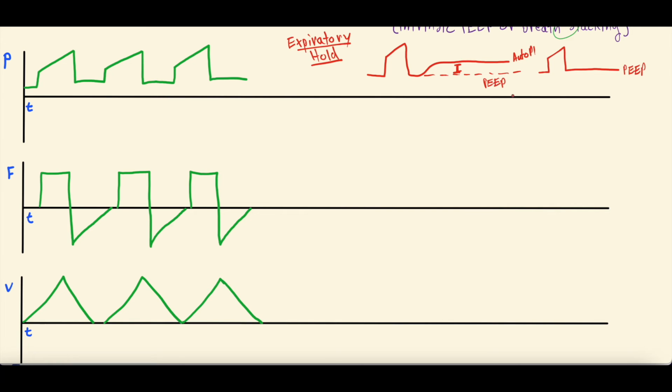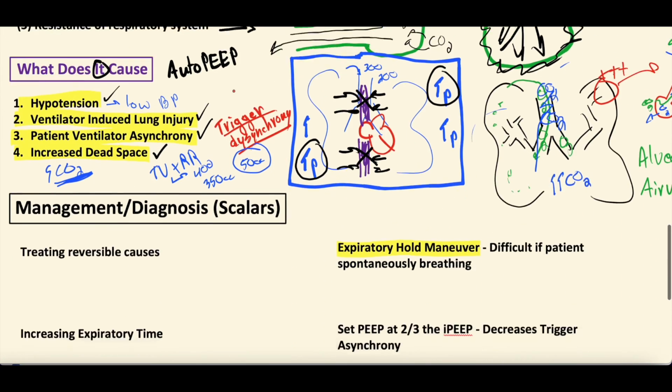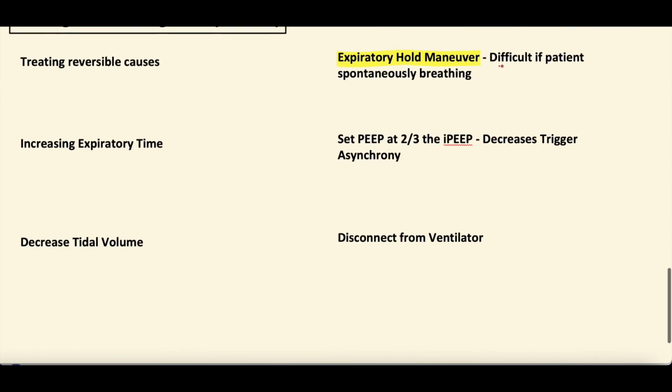So when you do an expiratory hold, it should just be the PEEP you set. It should just be the positive end expiratory pressure. But if you have auto PEEP, that number on the expiratory hold will be higher than the PEEP you set, because that is the intrinsic PEEP, the auto PEEP, the breath stacking, the amount of new pressure in the lungs because of that retained volume of air that's building up over time. And the vent will kick out a number when you do this expiratory hold maneuver, and that's called the auto PEEP.